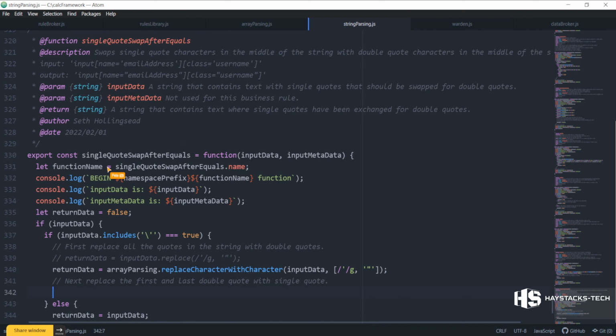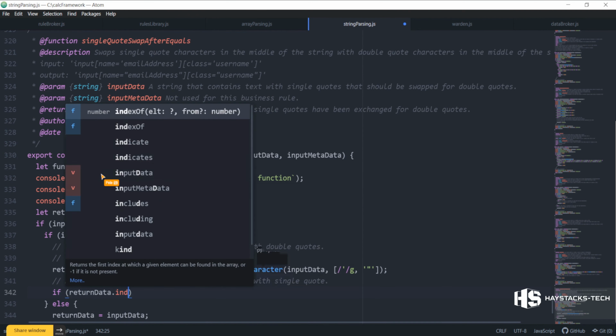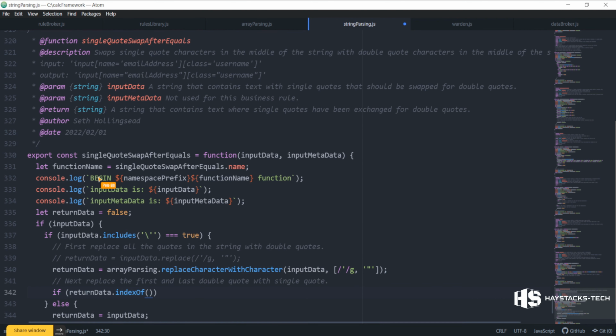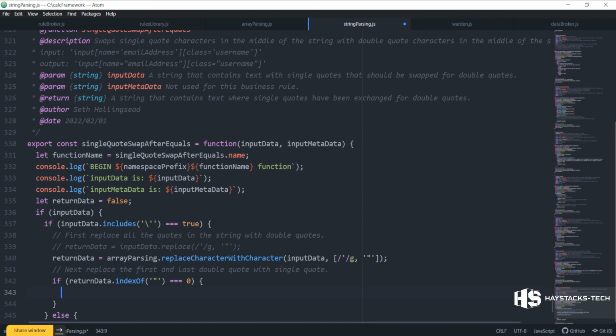Okay, so that gets the first part, and then I say if return data dot index of that equals 0, then it's return. I'm doing the same old way of doing it, and I'm putting it in a comment: return data equals input data dot replace double quote, just like that, backslash, and then like this.